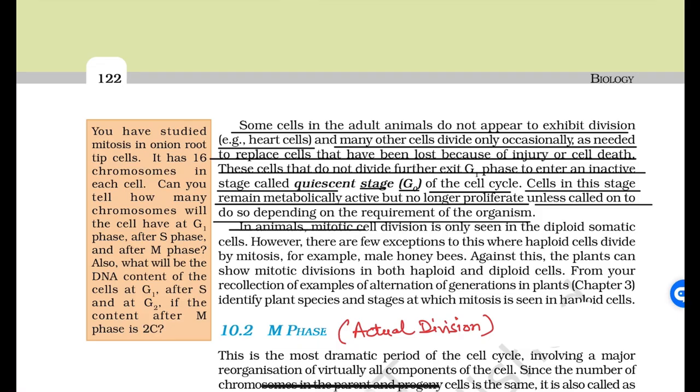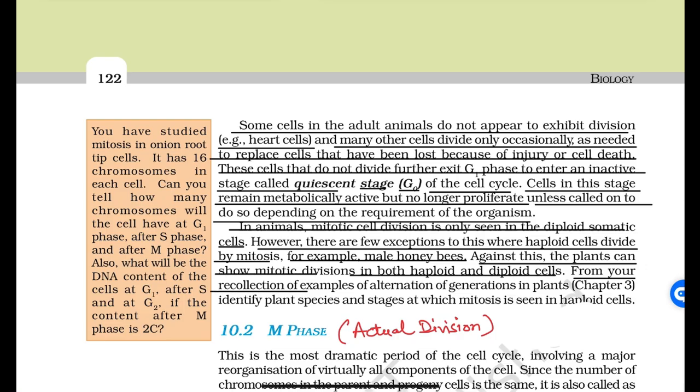In animals, mitotic cell division is only seen in diploid somatic cells. However, there are a few exceptions to this where haploid cells divide by mitosis, for example male honeybees. Against this, the plants can show mitotic divisions in both haploid and diploid cells.